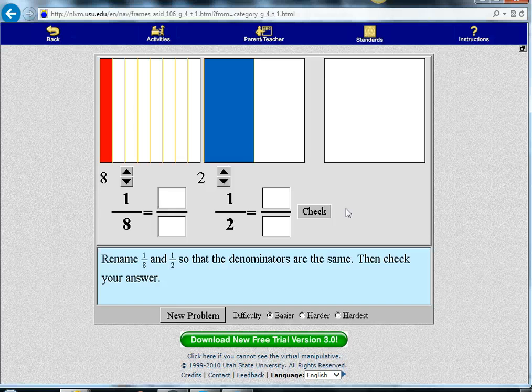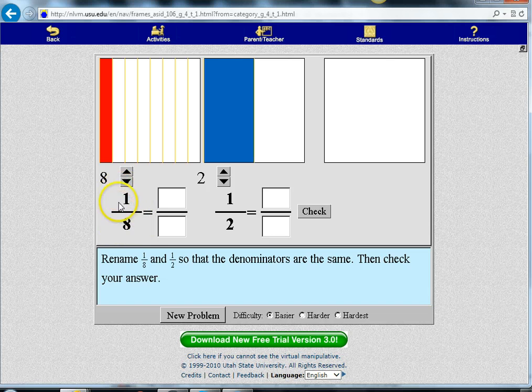I'd like to share with you a short tutorial on how to add fractions with unlike denominators. So let's recall a couple of quick facts. Here's a fraction, 1/8.